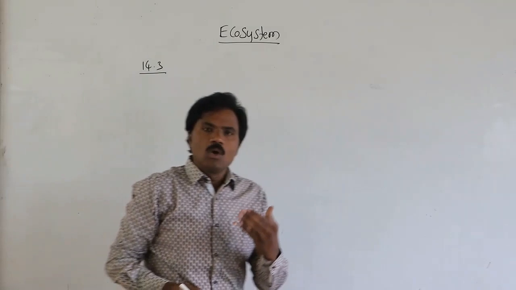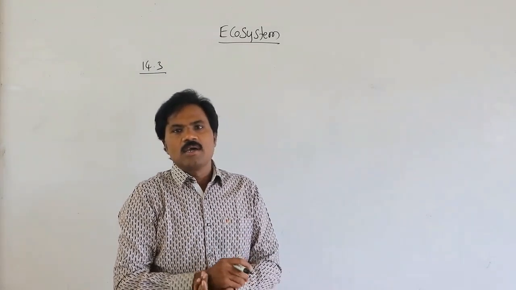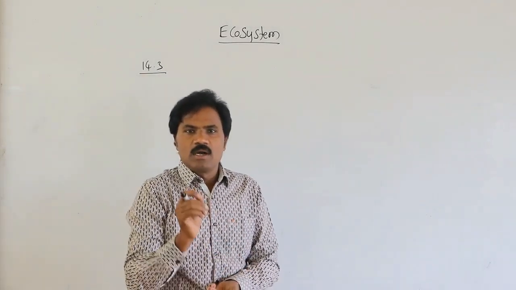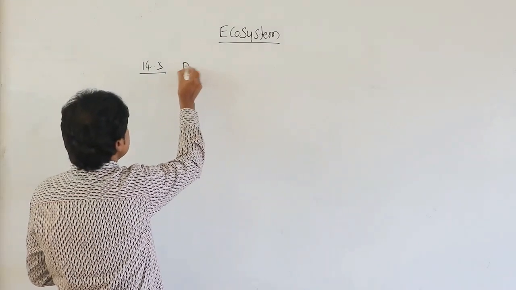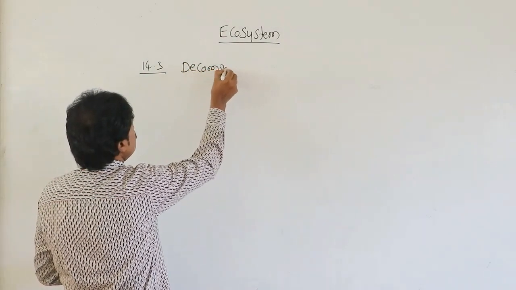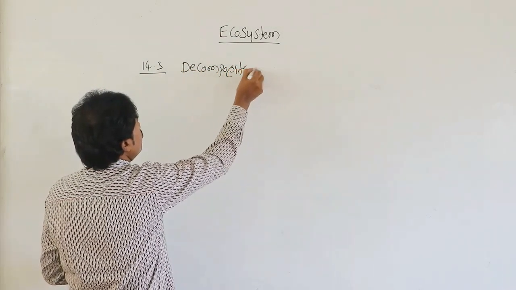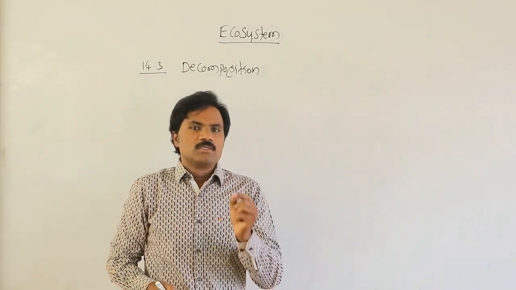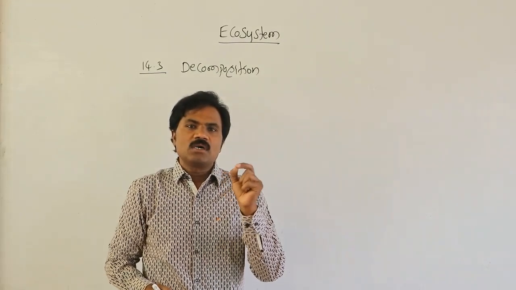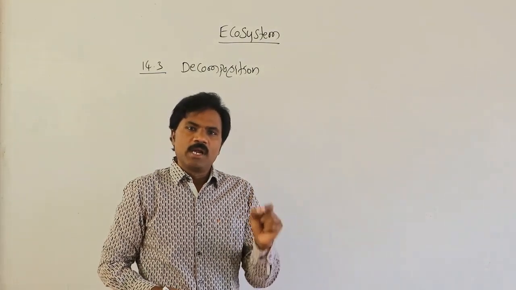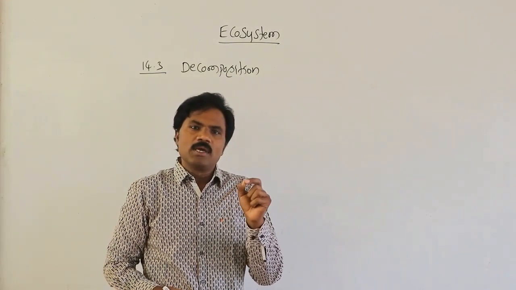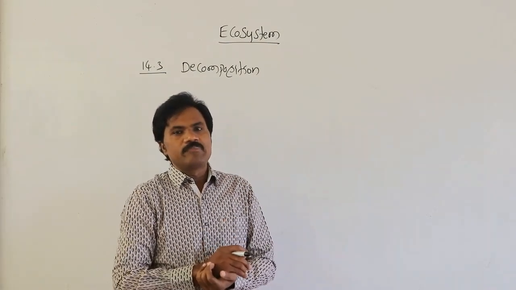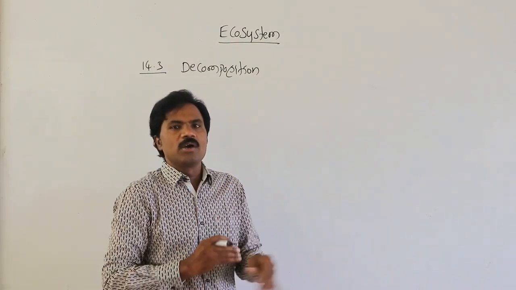Among the important functions in the ecosystem is decomposition. What is meant by decomposition? It is the process of changing complex organic matter, breaking it down into simple inorganic material. This is what we call decomposition.